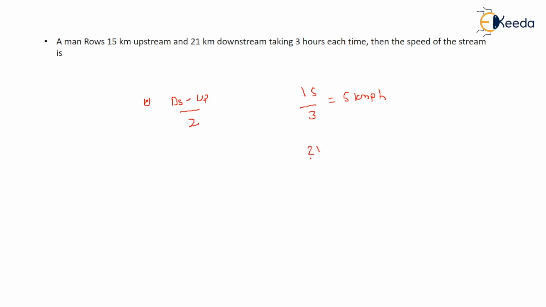Similarly, downstream 21 km in how many hours? 3 hours, right? You will get downstream speed. This is your upstream, this is your downstream speed. Now you can find out the speed of stream, right? You can simply do 7 minus 5 divided by 2. This comes out to be 2 by 2, that is 1 km per hour. This is your answer. Okay, let's move toward the next question.